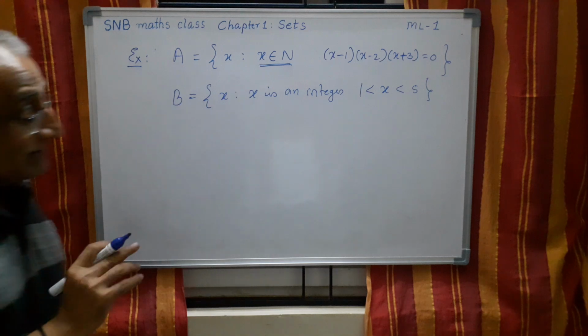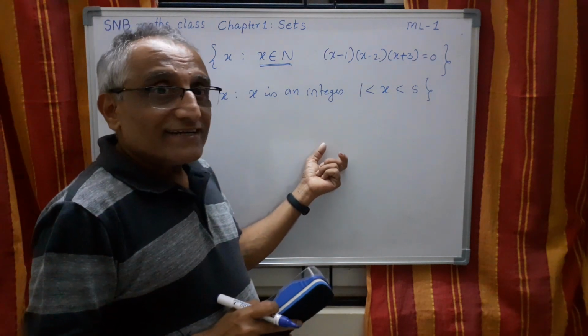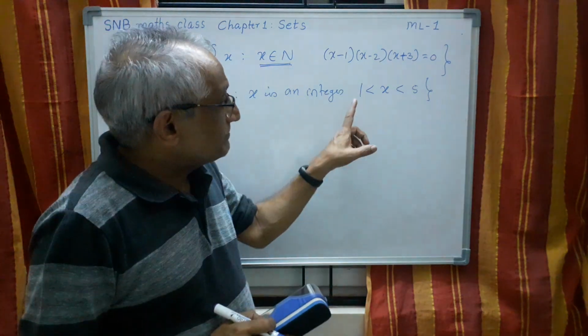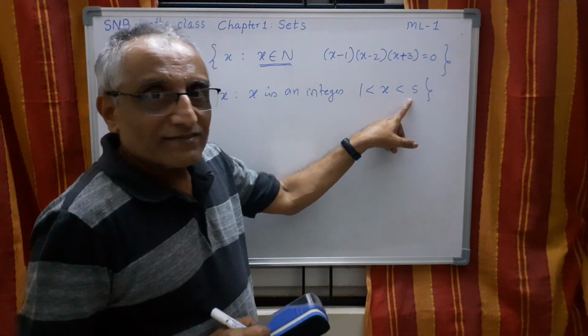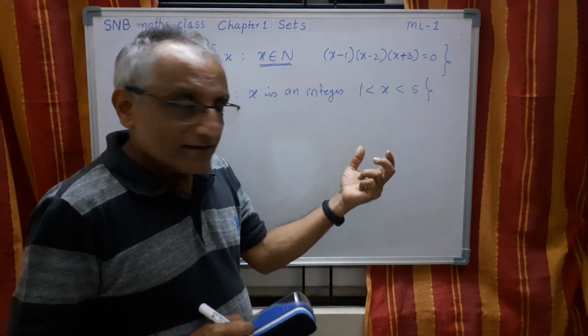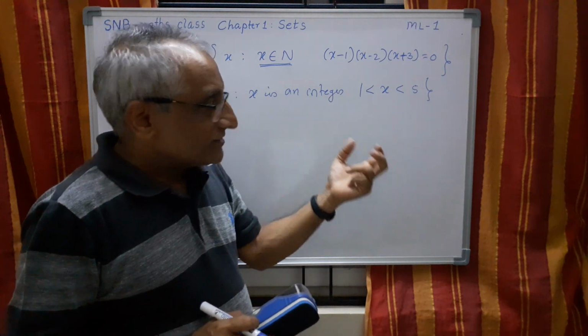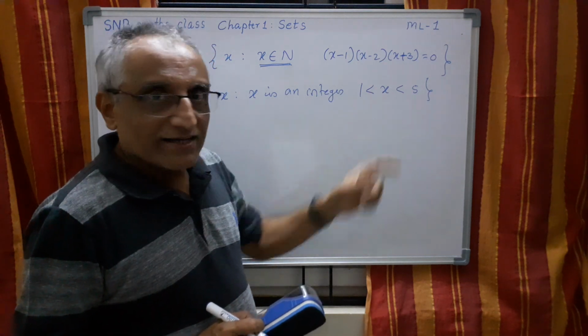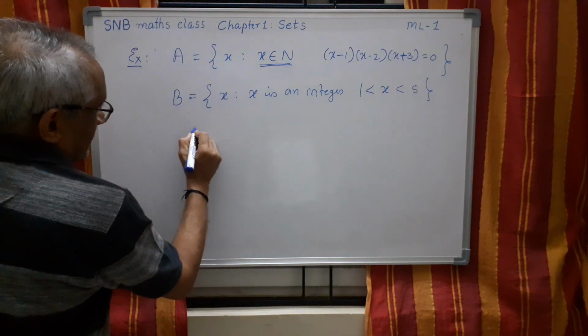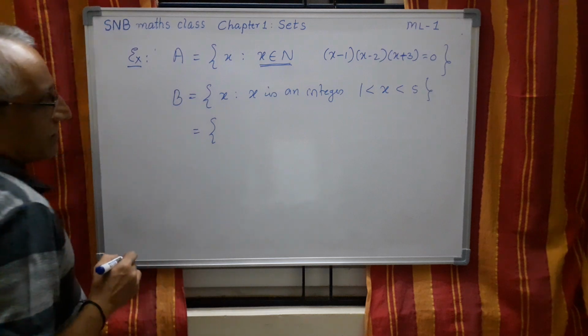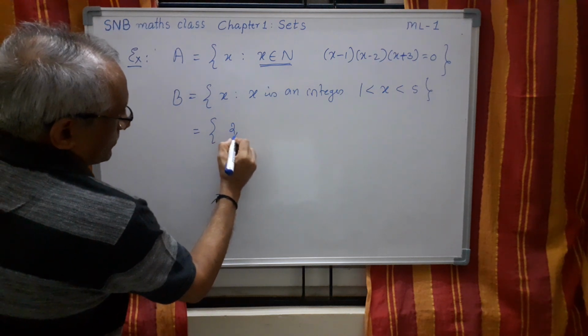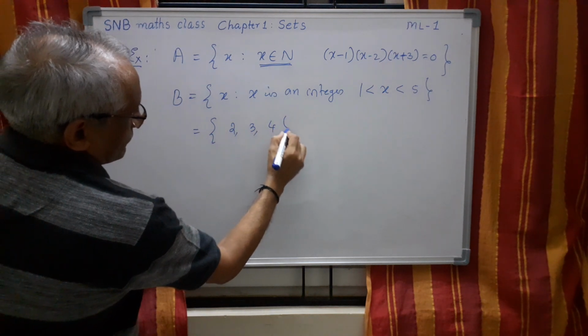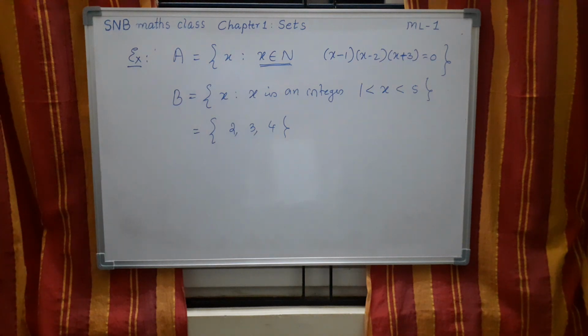Suppose I write this. That means I should write the integers which are between 1 and 5. That means I have to take 1, I cannot take 2, 3 and 4. 5 also I cannot take. Therefore, I have to write in the tabular form like this: 2, then 3, then 4. So this is the thing.